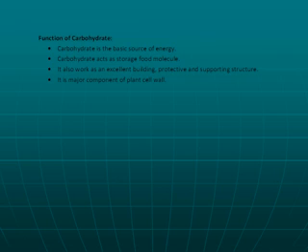It also works as an excellent building, protective and supportive structure. Why and how? Excellent building material: the cell wall is made up of cellulose. It means cellulose is an excellent building material. Protective and supporting structure: you know very well about the arthropods. Their exoskeleton is made up of chitin, and that chitin is a polysaccharide carbohydrate. It means they are a protective and supportive structure in some animals like arthropods. It is a major component of the plant cell wall.